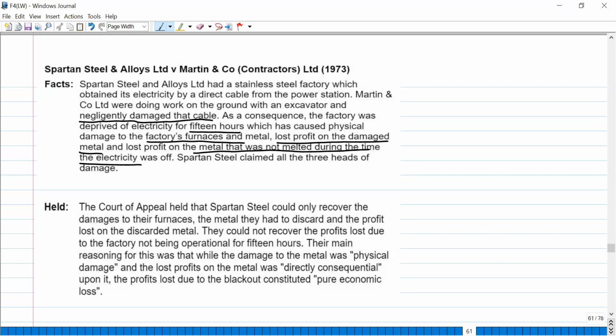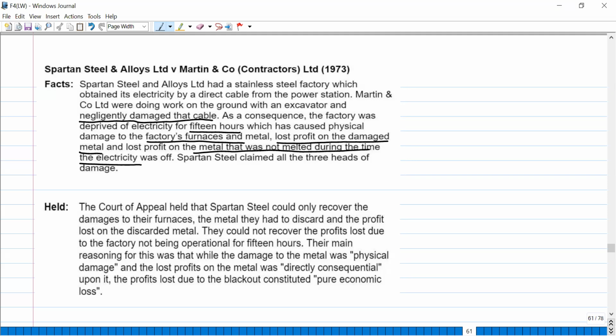Now, if that metal got damaged, they could not sell that, right? So they lost profit on that metal as well. So this is also directly linked with the negligence of those contractors. So okay, you will get that as well, but you will not get the profit loss due to the blackout. Why? Because that is pure economic loss.